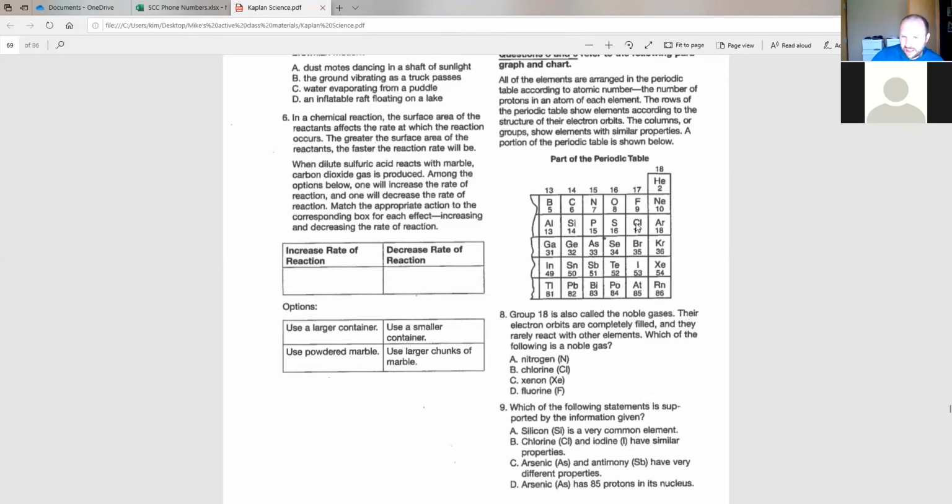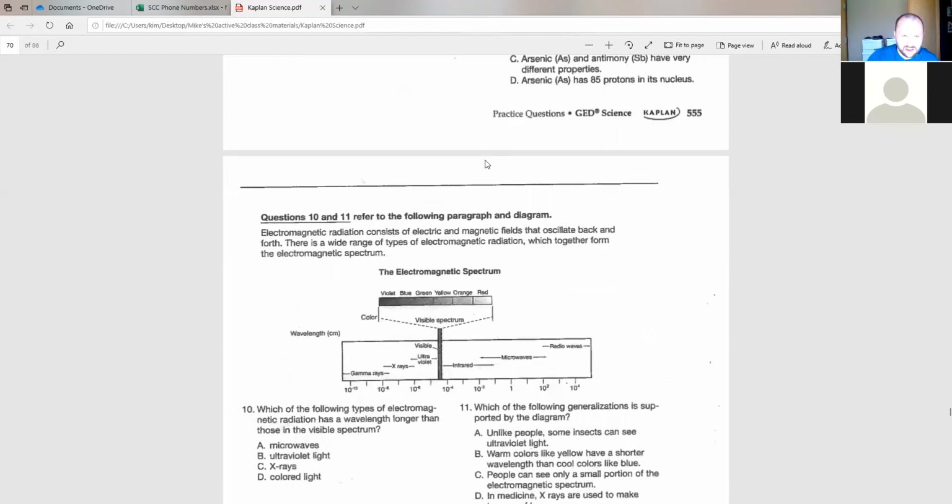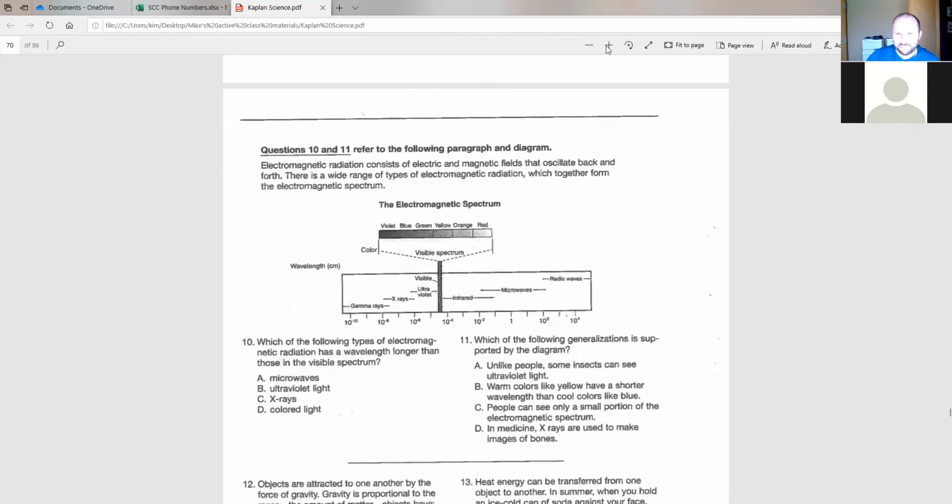Chlorine and iodine have similar properties. I and Cl are in the same column, so they must have some similar properties. Okay? All right, moving on. Let me see how we are on time. Okay. Let's look at 10 and 11.